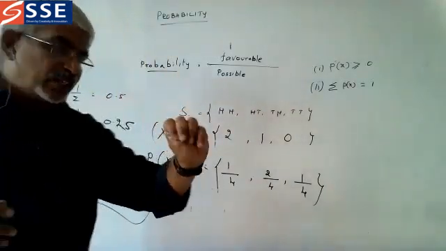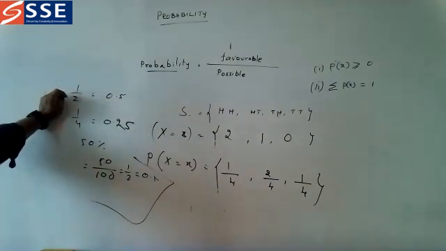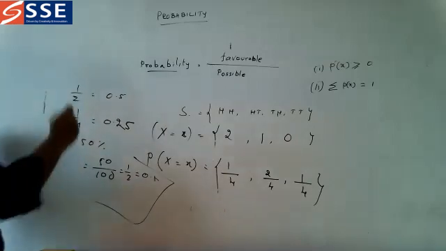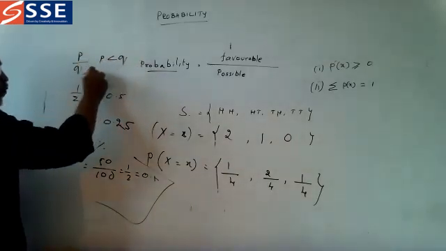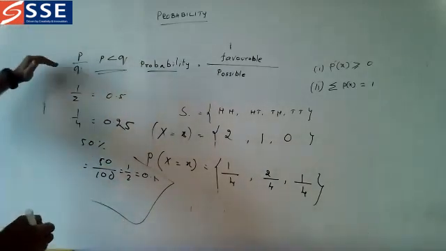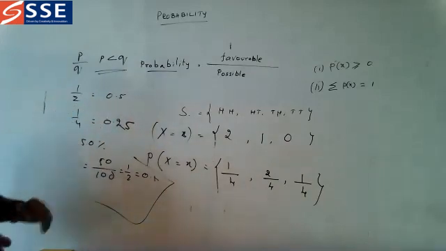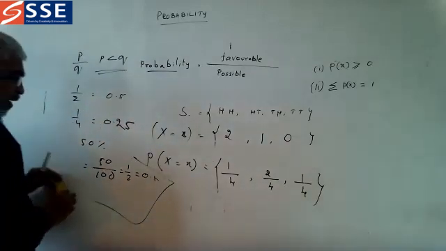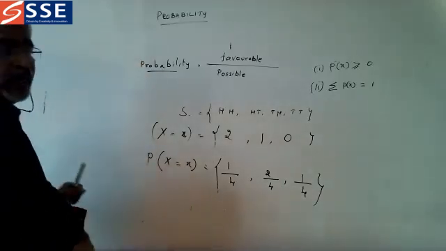One is fraction like this, and in that fraction the numerator value will be less than the denominator value, or P by Q form where P is less than Q. Then it may be written in decimals or in percentage. Have this in mind. And also probability ranges between 0 and 1.